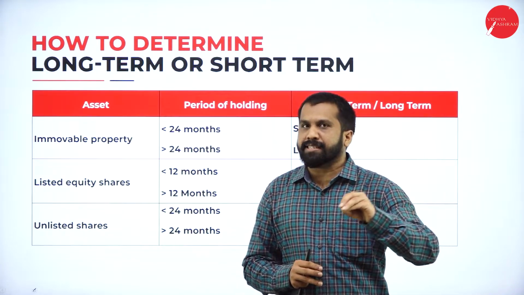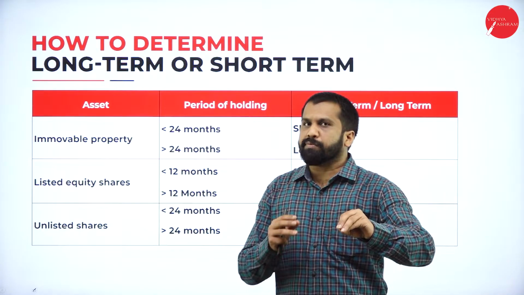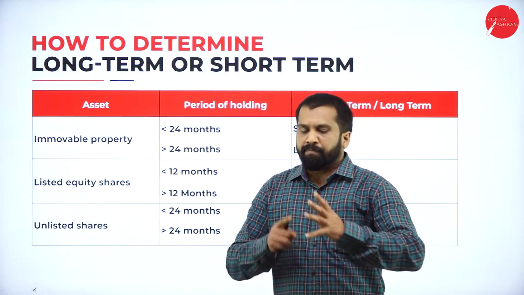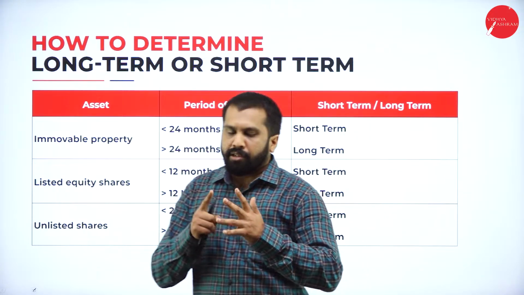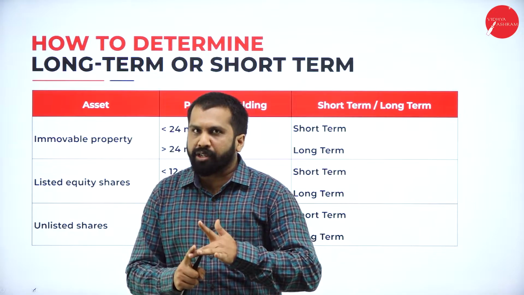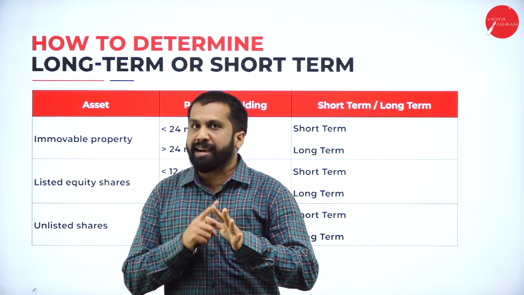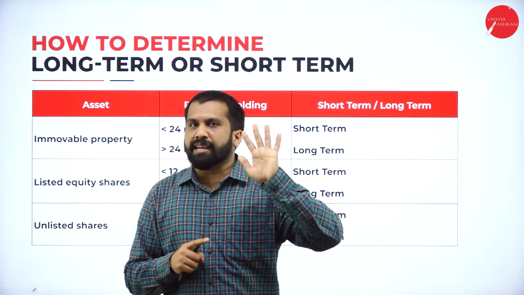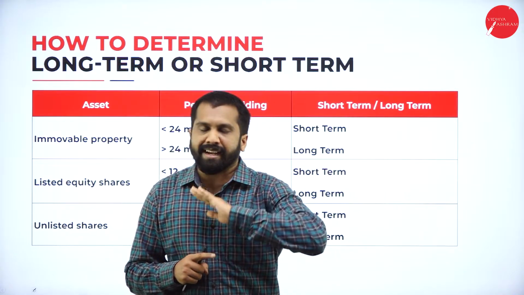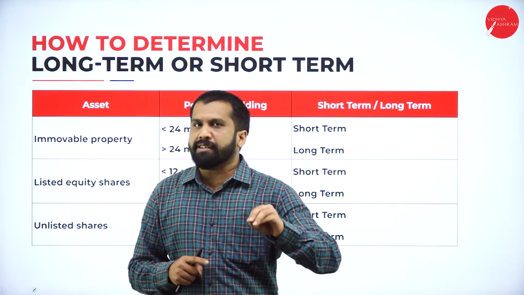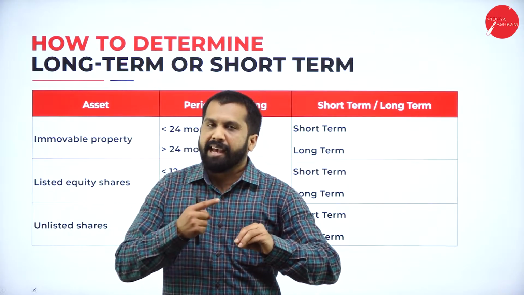There are 5 to 6 assets, and the same assets will be repeated. Like one will be residential house, your jewelry, machinery, and industrial house. And at the maximum, it may be agricultural land. Other than this, you will not get anything. The same 5 or 6 assets will be repeated every time.